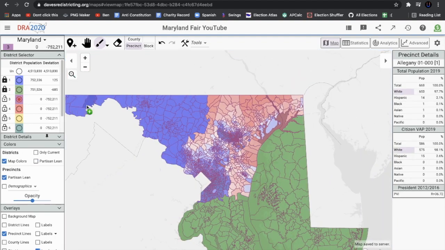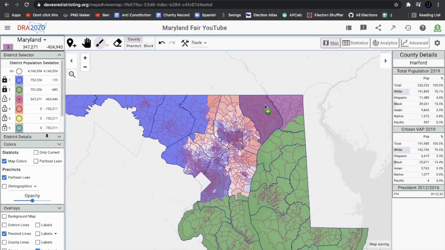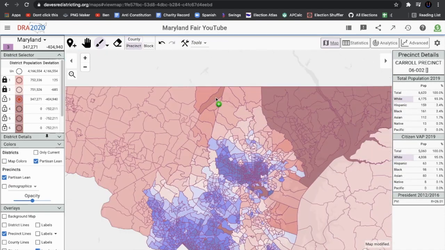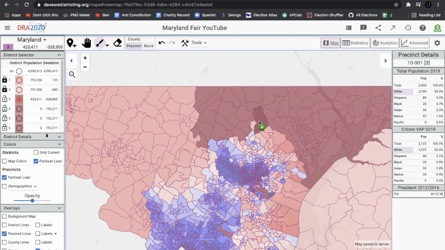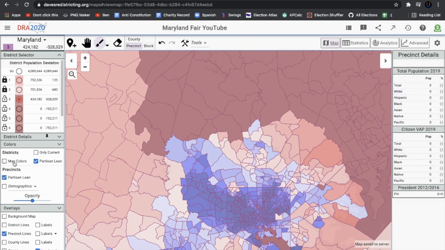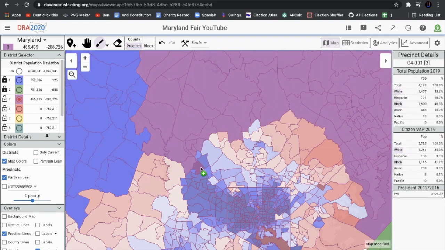So now we're going to try to make that competitive Democratic district, and we're just going to fill in the rest for the Democrats. So let's see. We can't do that. There are 2, Baltimore City and Baltimore County. So this is a Republican. We're just going to try to round out this area out here, and I think with that being said, we're going to just head into Baltimore and collect some of these Democratic voters here. I sound like I'm a kidnapper, but no, I'm only kidnapping them so that they can go in this congressional district. But here we go.